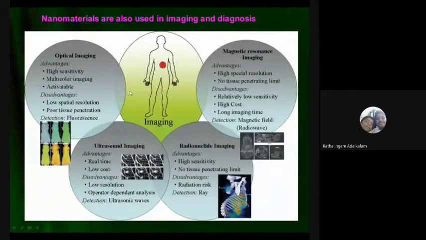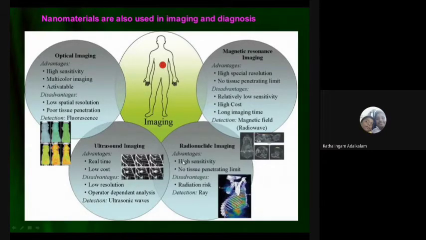Not only this, sensors are used in all other cases, like optical and electrochemical, as I told earlier. There are also magnetic resonance imaging, where the whole body can be imaged and scanned, and ultrasonic imaging and radionuclide imaging that we may know well. In all cases, we have to use some nanomaterials. Depending upon the material we use, efficiency can still be improved, because there are so many scanning and imaging methods, and they are not reliable even till now.